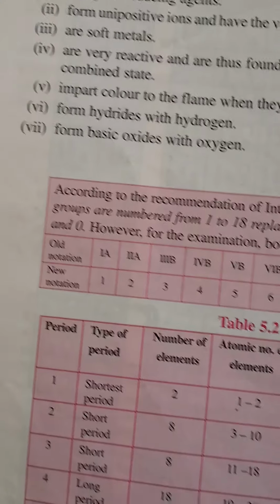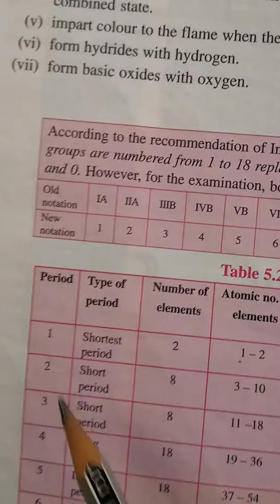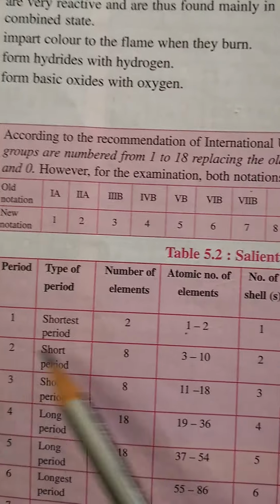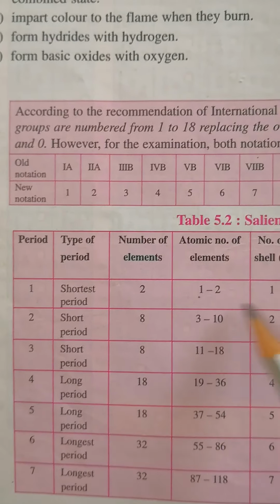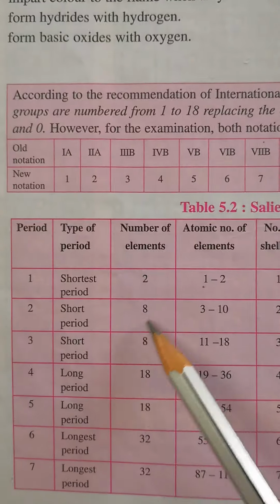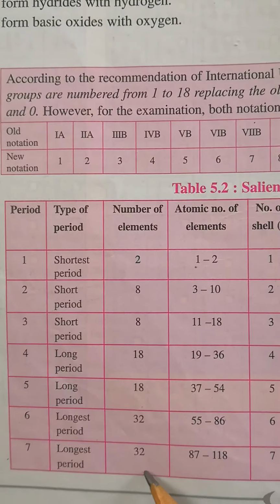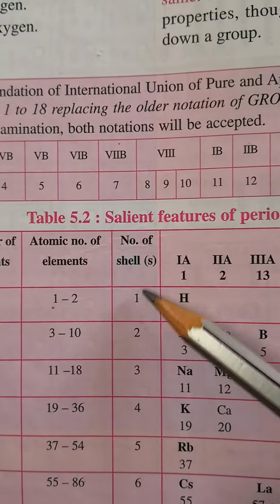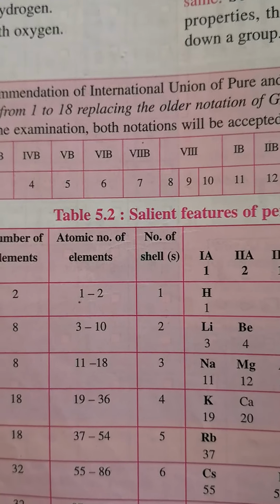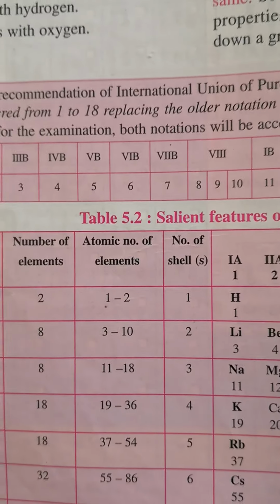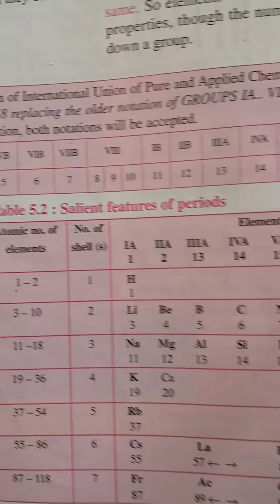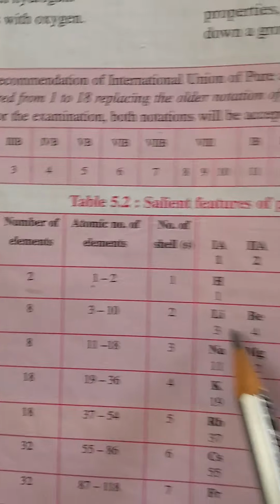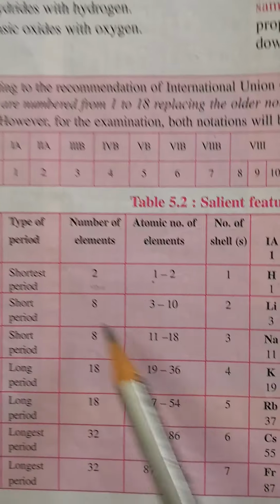Okay, so now this is the period, and we have 7 periods. In the first period the number of elements is 2, then 8, 8, 18, 18, 32, and so on, and the number of shells is also present. They mention the atomic number here. These are the elements present: hydrogen and helium, 2 elements. Then 8 elements, then 18 elements.